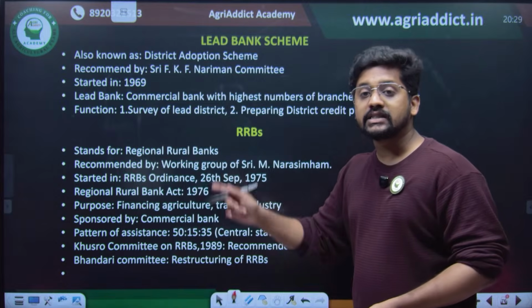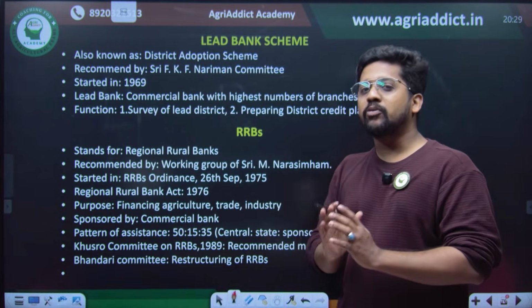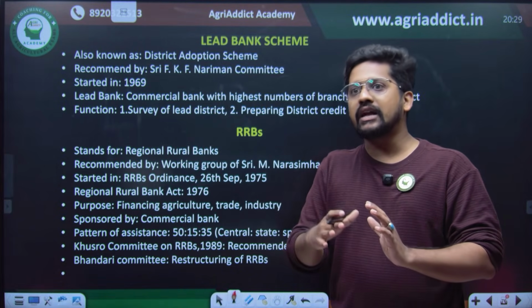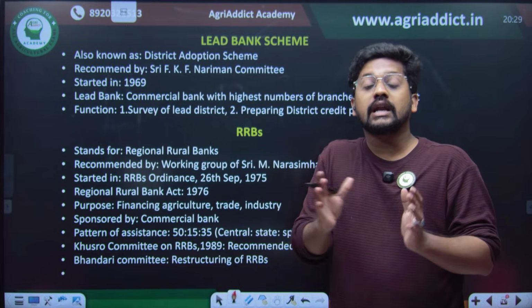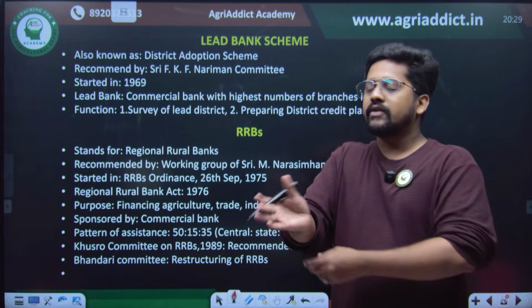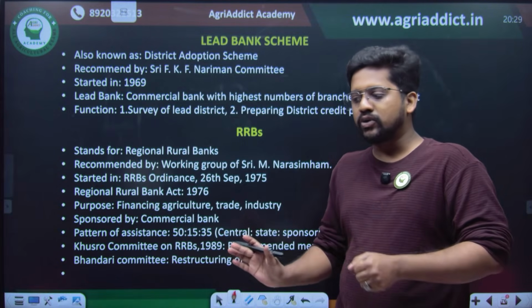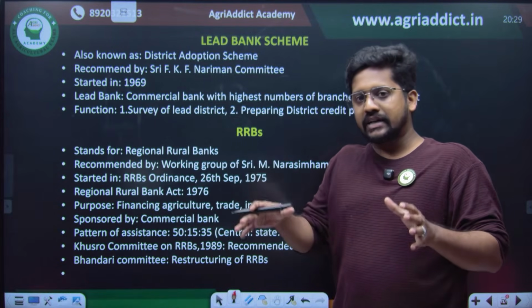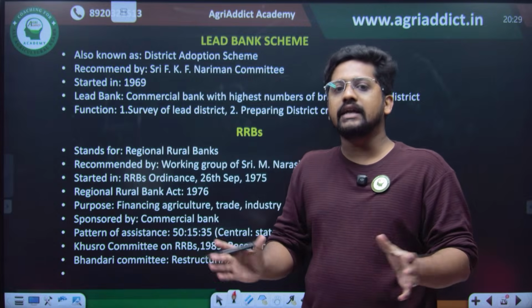But at the same time, regional rural banks were actually a cooperative model of banking, the same way that we see Gramin banks or cooperative banks in our villages. So this tried to operationalize the banking system in very remote places and include all the people.